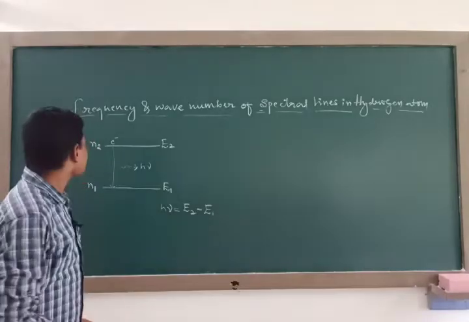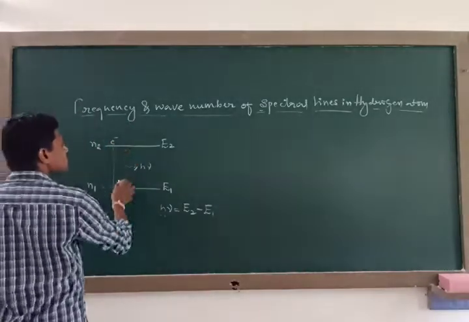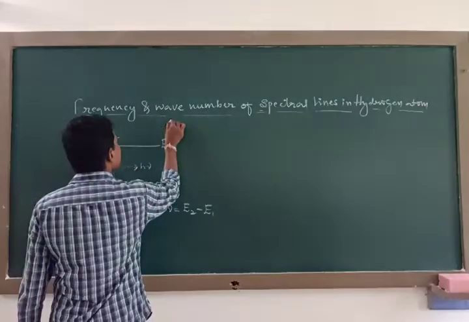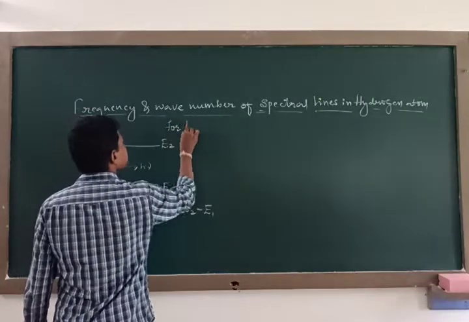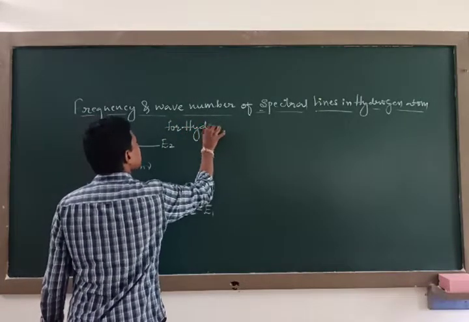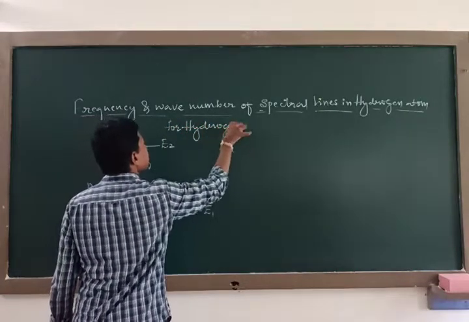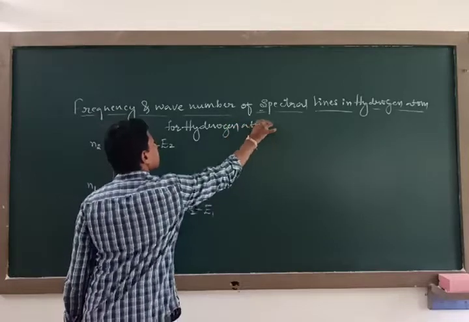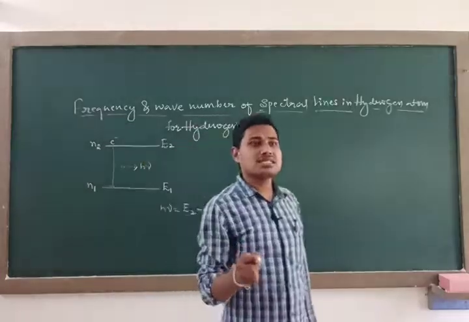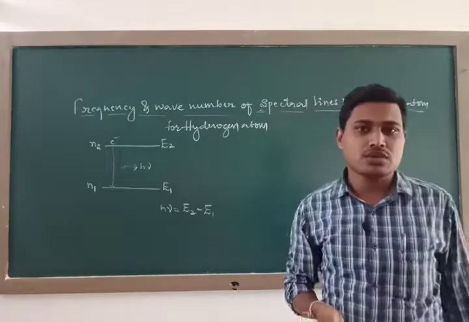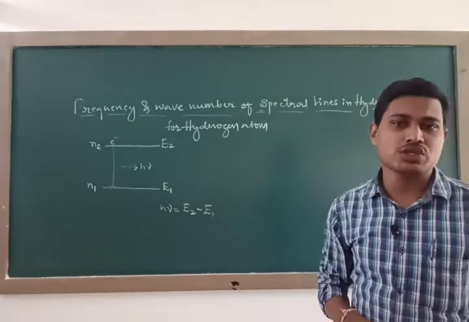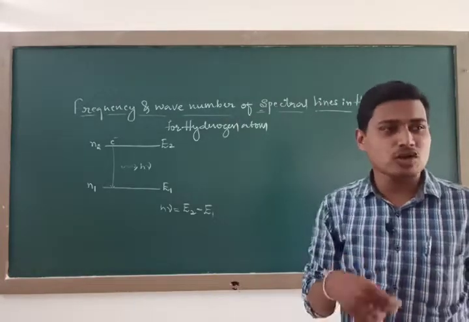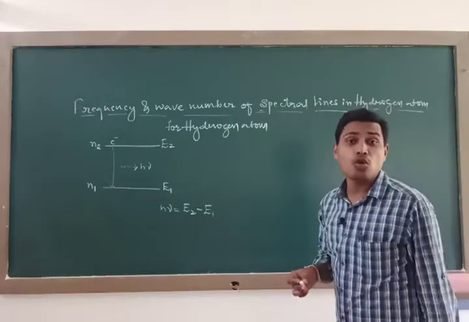Now I am going to consider this for the hydrogen atom. Let us consider a hydrogen atom and treat the electron of the hydrogen atom as being in a lower energy state.